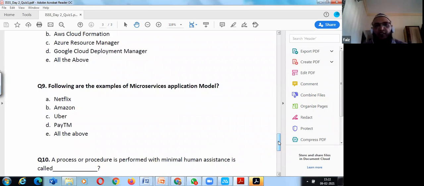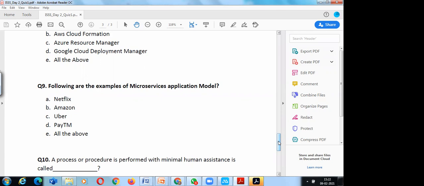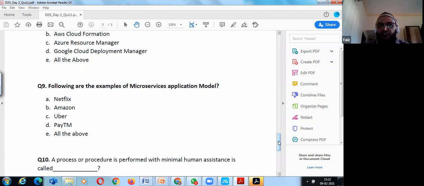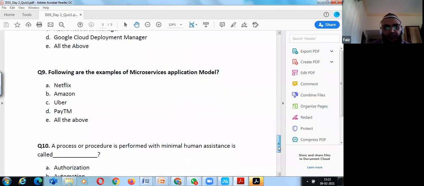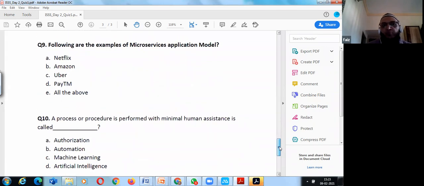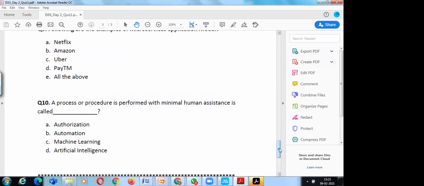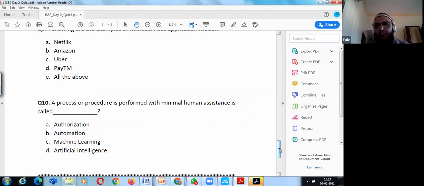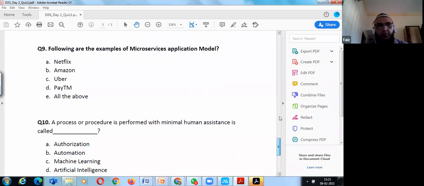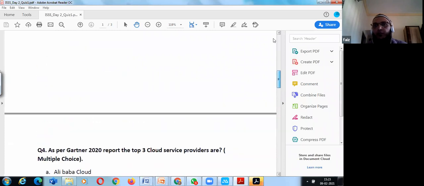Following are the examples of microservices application model. All of these, sir: Paytm, Uber, Amazon, Netflix. A process or procedure performed with minimal human assistance is called automation. Yes, it is automation. So we are done for the day.